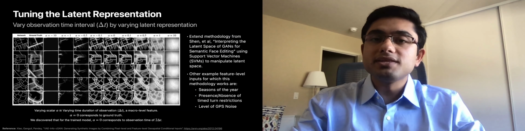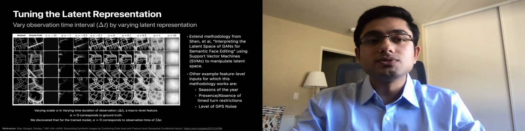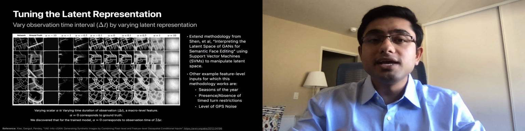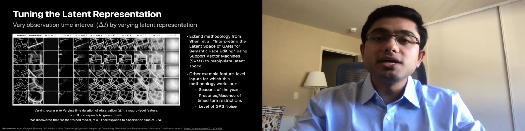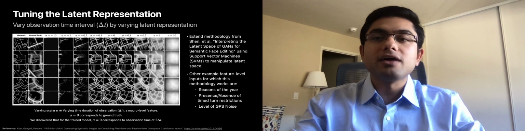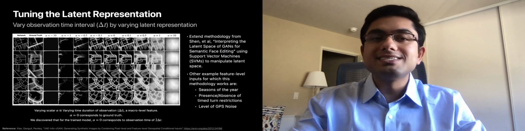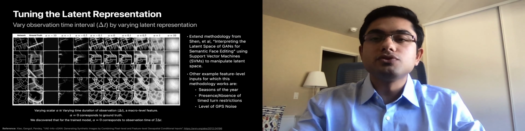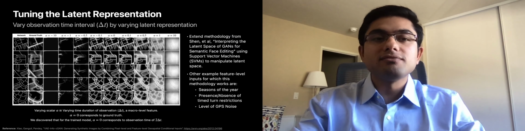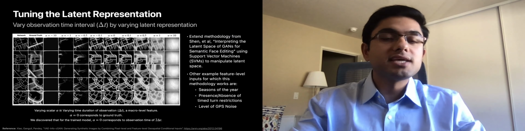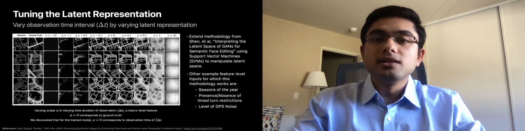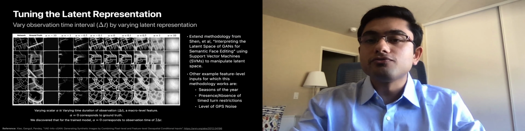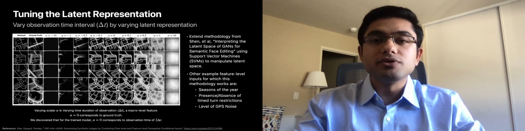Extending an existing method in literature with some modifications, a linear classifier is trained on the latent representation such that modulating the impact of a binary macro level attribute on the generated sample is as simple as varying a scalar alpha. In the picture, the time duration of observation, or delta t, is the macro level feature that varies as a single scalar alpha is varied. For example, we observed that alpha equal to 0.45 corresponds to doubling the time duration.